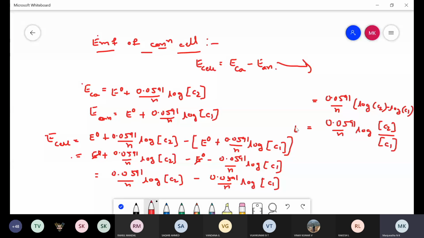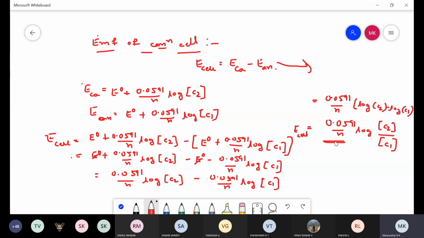This is the electrode potential equation of a concentration cell: E cell equals 0.0591 divided by n log C2 divided by C1.